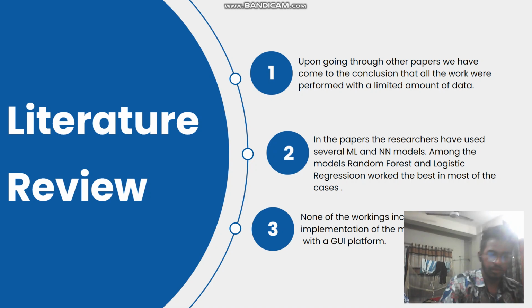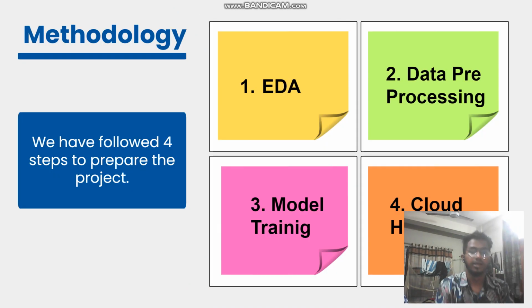Thanks to Ishaq. Now I will cover the methodology part. We have followed 4 steps to prepare the whole project. Start with the EDA part, exploratory data analysis. First of all, we analyzed the dataset thoroughly in order to gain useful insights. In this part, we try to get knowledge about the features in our dataset.